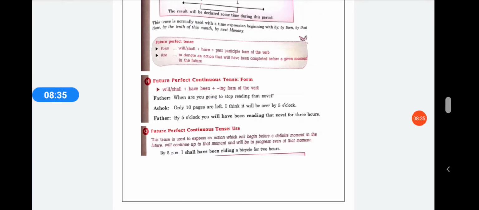Now the uses of the future perfect continuous tense. This tense is used to express an action which will begin before a definite moment in the future, will continue up to that moment, and will progress even after that. Like, by 5 p.m. I shall have been riding a bicycle for 2 hours. So by 5 o'clock it will be 2 hours that you have been riding the cycle, and you will still be riding after those 2 hours.